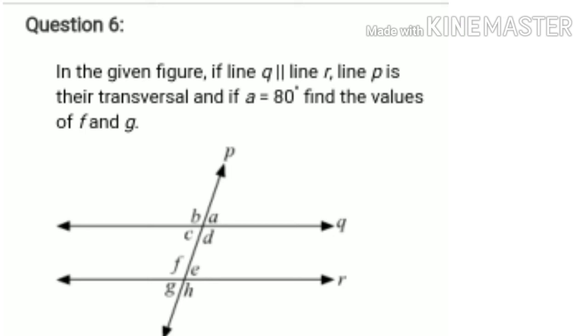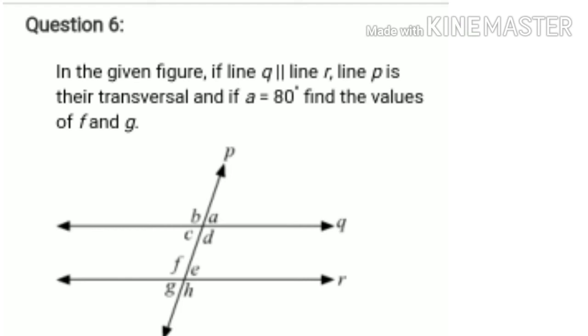See the angle G. Angle A and angle C. Now compare angle A and angle C. Angle A is 80 degree and C is the opposite angle of angle A. So therefore angle C is also 80 degree. Now angle C and angle G, they are the corresponding angles and corresponding angles are congruent. So angle C is congruent to angle G. If angle C is 80 degree, then angle G is also 80 degree. This is the one method.